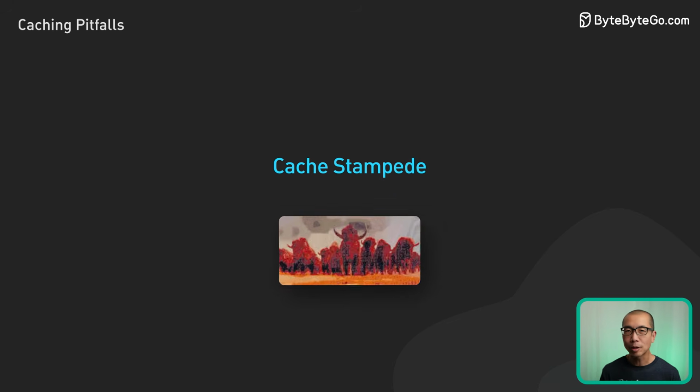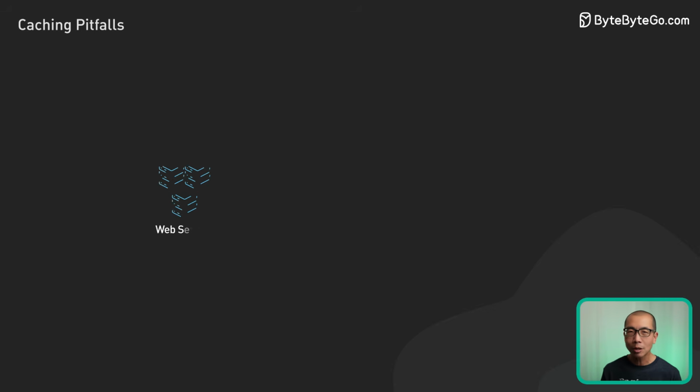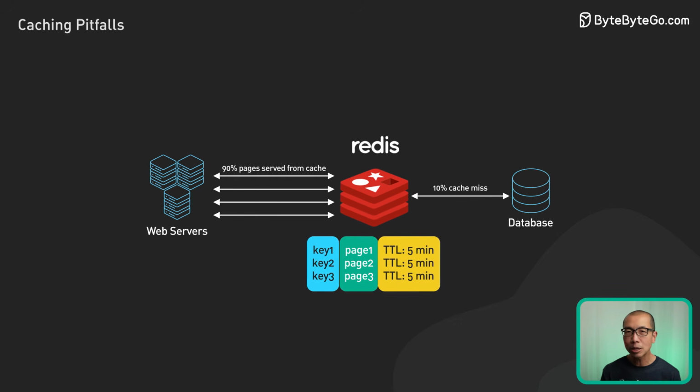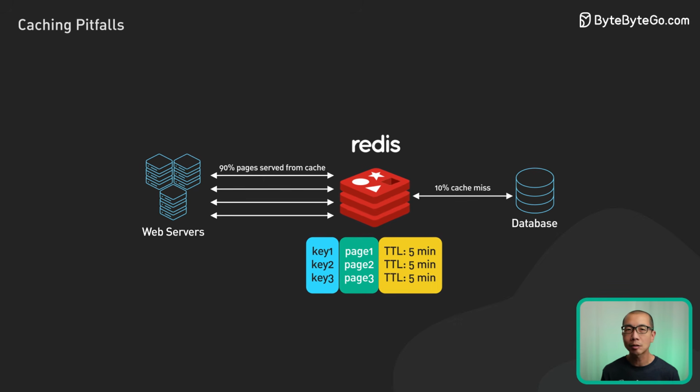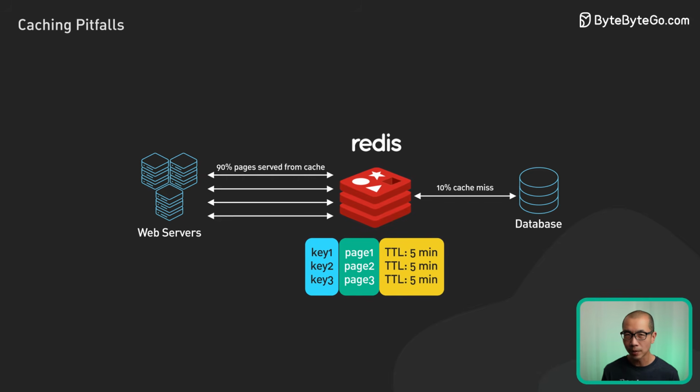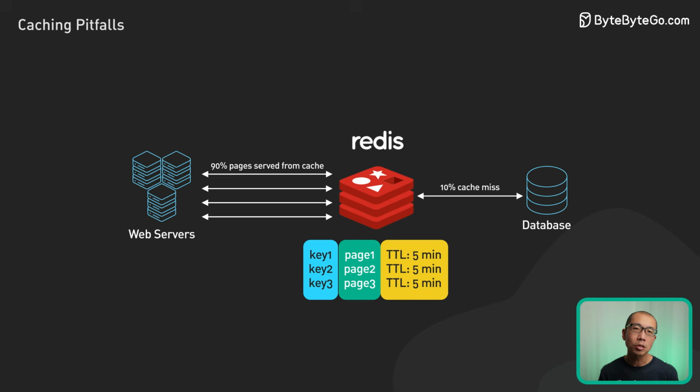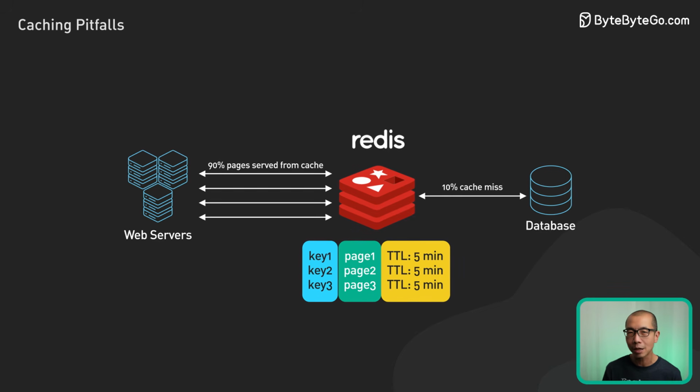First, let's explore cache stampede. Imagine a web server using Redis to cache pages for a set duration. These pages require extensive database calls and take several seconds to render. With caching, the system stays responsive under high load since resource-heavy pages are served from cache.